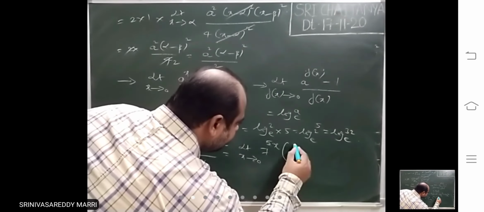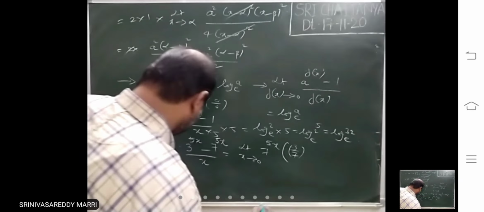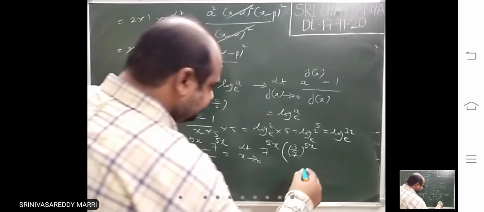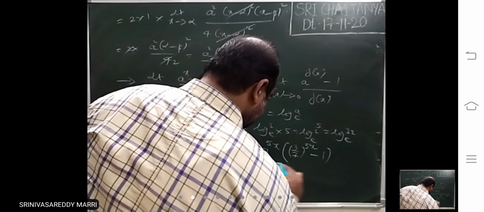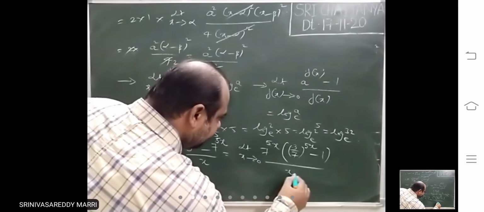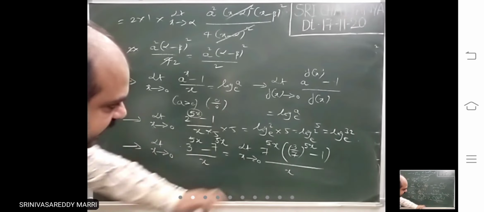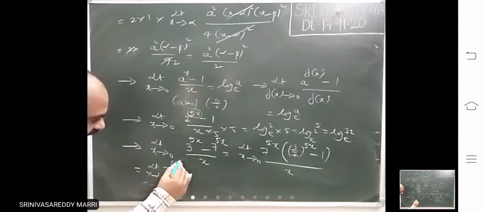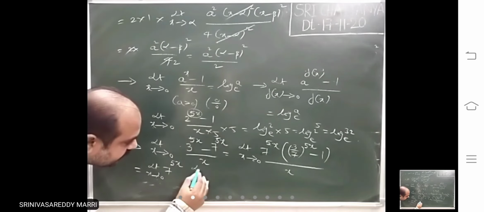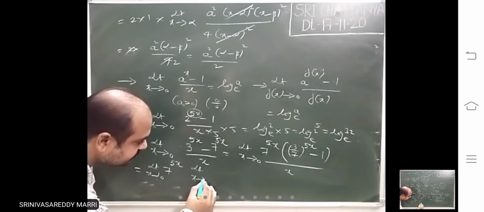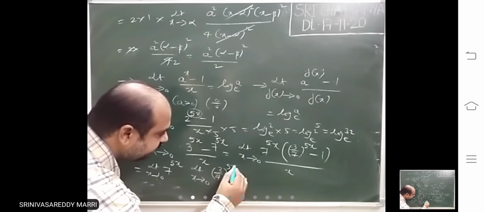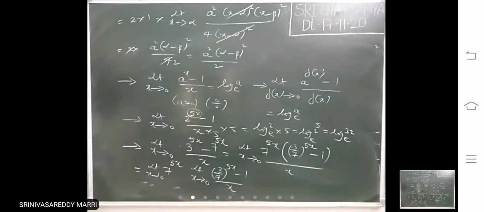So this is nothing but 3 by 7 to the power 5x minus 1, divided by x. Now I am writing this as a separate limit, with 7 power 5x written separately, and then limit x tends to 0 of (3 by 7 to the power 5x minus 1) divided by x.